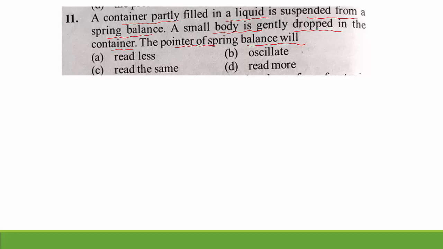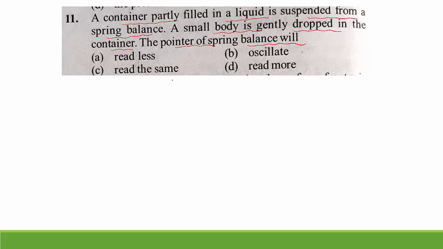So why does it read more? Because you are going to drop a small object into the container. When you drop a small body into the container, the increased reading will be equal to the upthrust given by Archimedes principle. According to Archimedes principle, the upward buoyant force exerted on a body immersed in a fluid, whether fully or partially, is equal to the weight of the fluid that the body displaces.